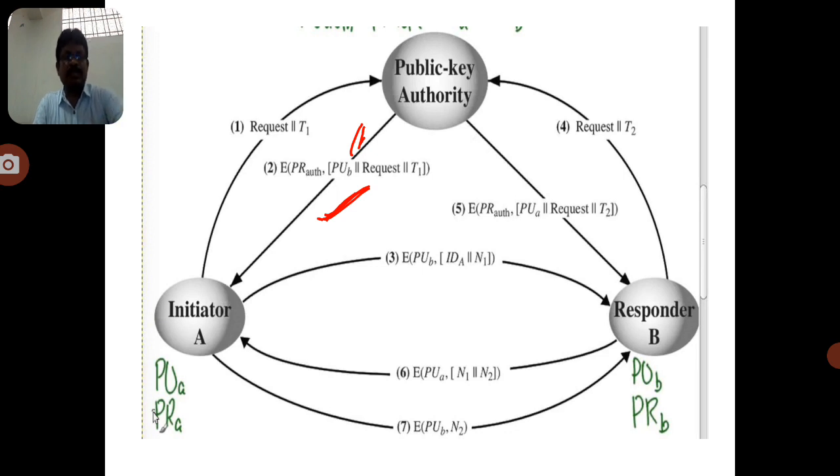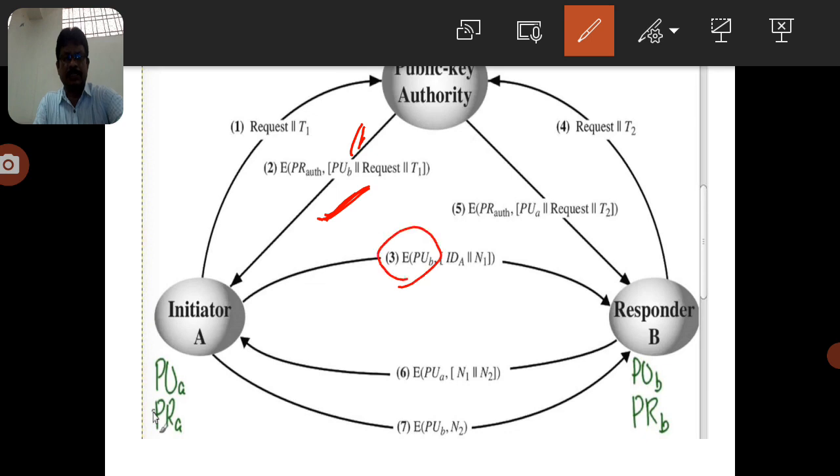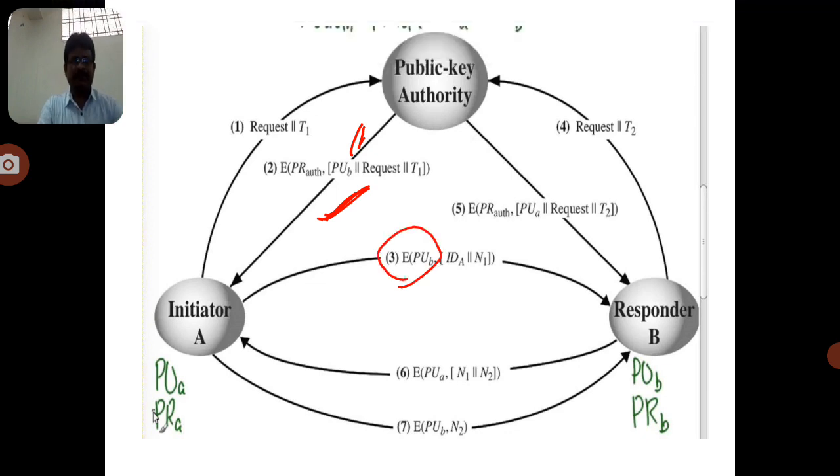The third message is sent from the initiator A using B's public key. He prepares N1, the nonce, or the new message. Whatever message is communicated is encrypted with B's public key. So it provides security, because if anyone retrieves that message, there is no way to identify it. It can be decrypted only by the responder B, because he alone knows his private key, since A used B's public key.